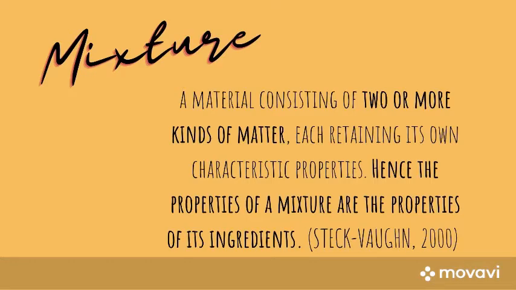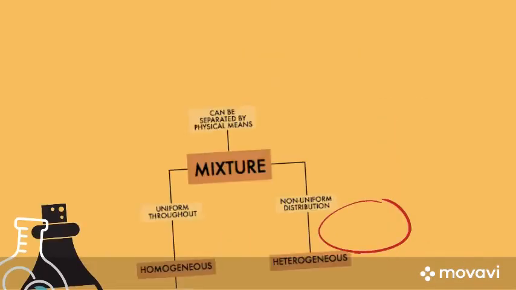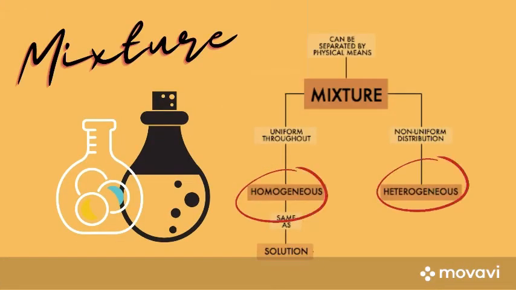Another fun fact, there are three kinds of mixture. These are solutions, which are homogeneous, suspensions, which are heterogeneous, and colloidal mixtures, which may not be clearly homogeneous or heterogeneous. But with this, we will only be classifying mixtures into two categories: homogeneous and heterogeneous.